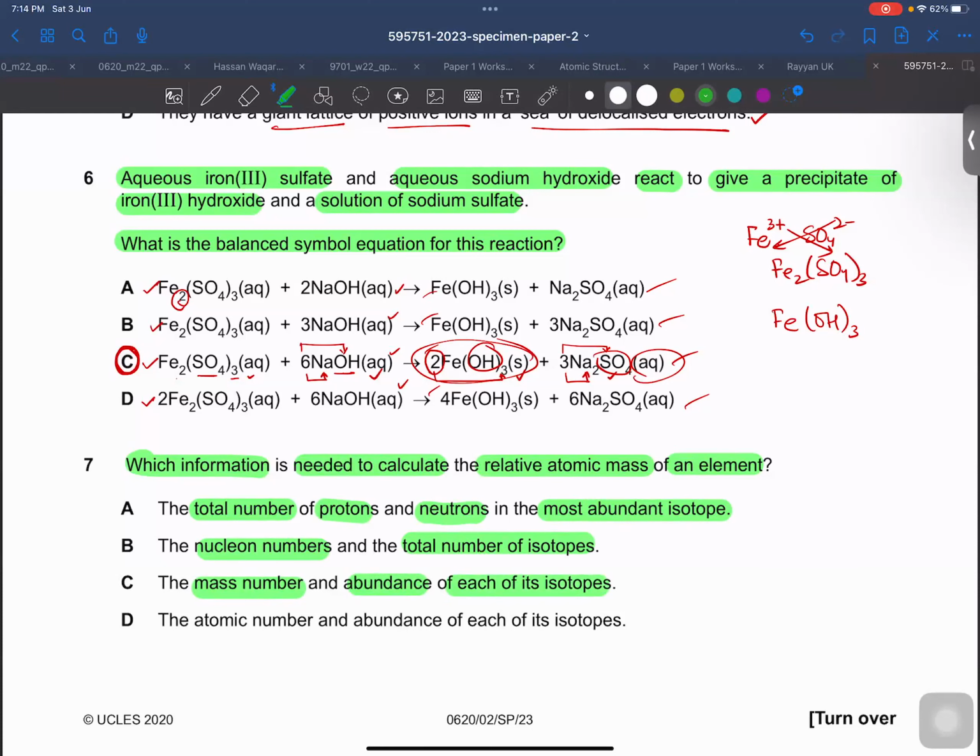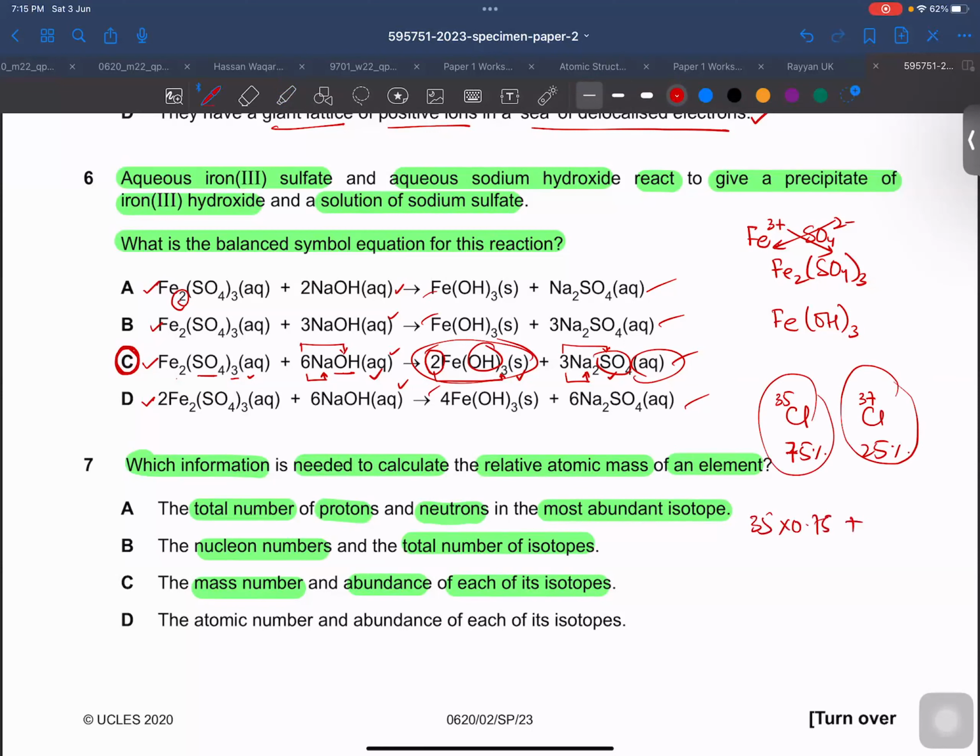This is right. Suppose we have chlorine 35 and chlorine 37. 75% exists on this earth, and the abundance of the other one is 25. So we require all of this, right? We multiply 35 with 0.75, and we multiply 37 with 0.25, and the answer would be 35.5. So if you want the average isotopic mass or average relative atomic mass, you need the abundance and nucleon number of both isotopes. So this is the right statement, so it must be the right answer.